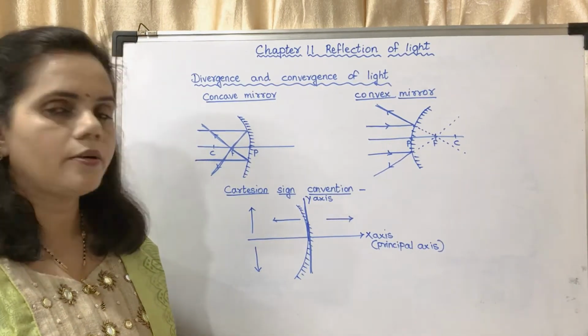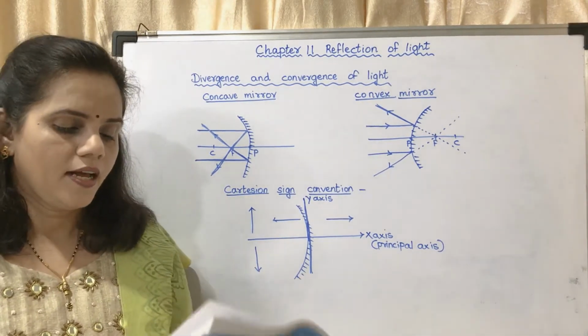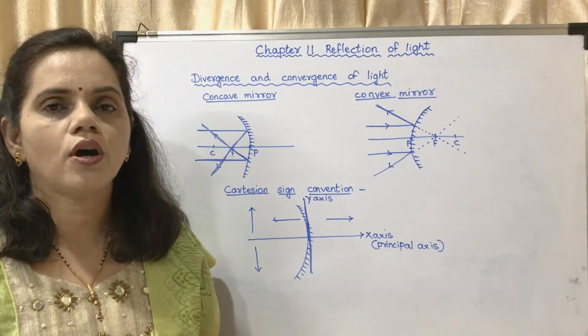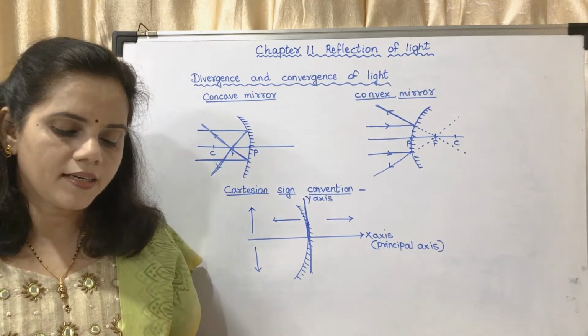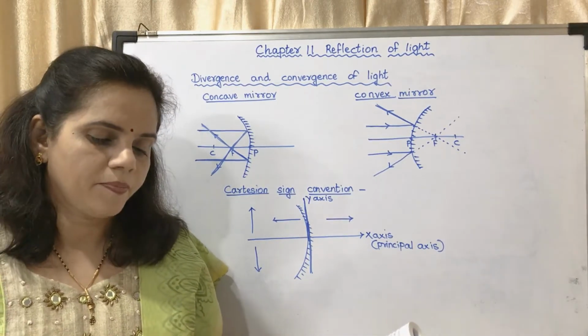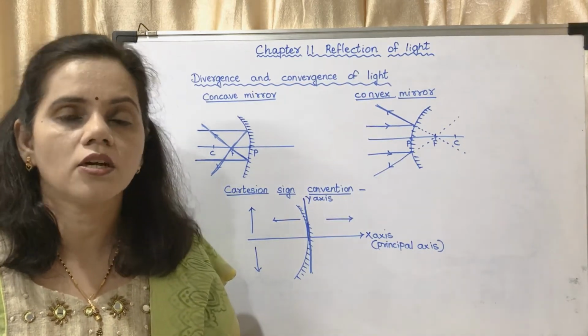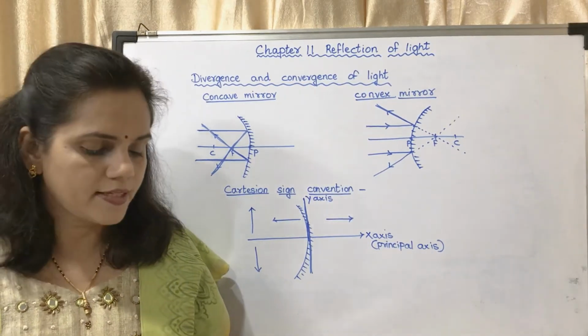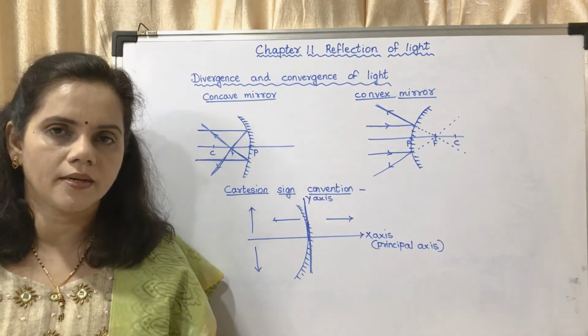Now you may see on page number 123 the last paragraph. A concave mirror is also called a focusing mirror. This is because parallel rays get focused after reflection in this mirror. The size of the image produced by this mirror could be larger or smaller, or it could be of the same size also, depending on the distance of the object from the mirror.